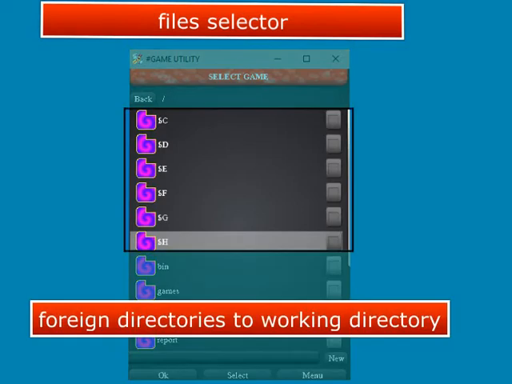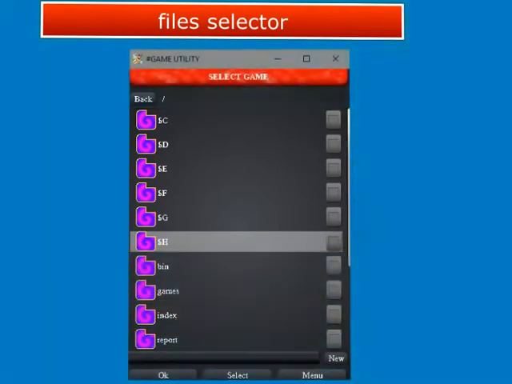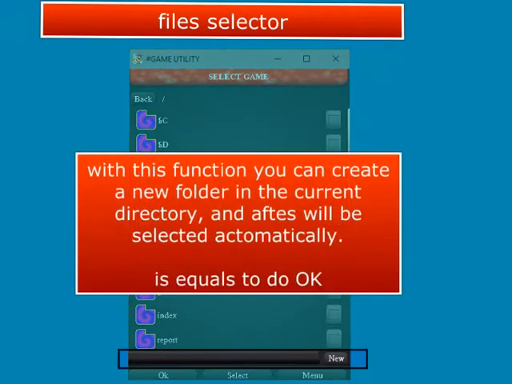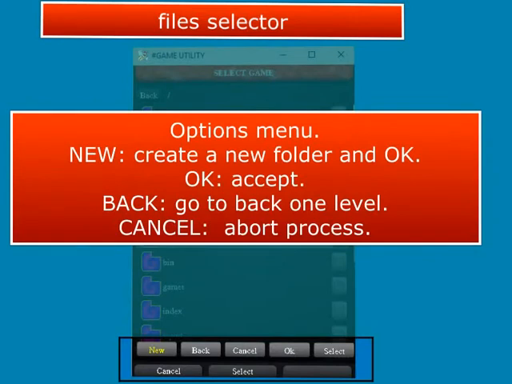The external drives are represented with a $ sign prefix. This detection isn't automatic; if you want to see a USB drive in this list you must reopen the application. Now, a new function is the button called new. With this you can make a folder in the current directory. Options menu of the files selector.